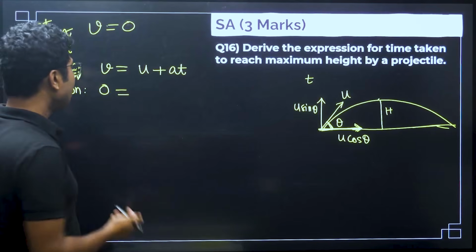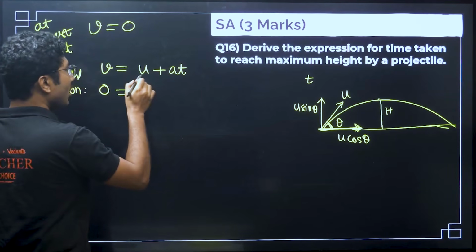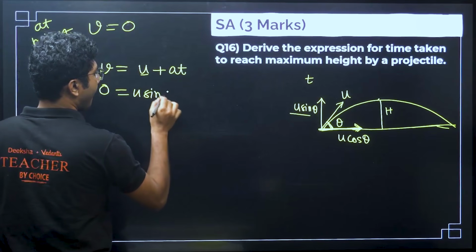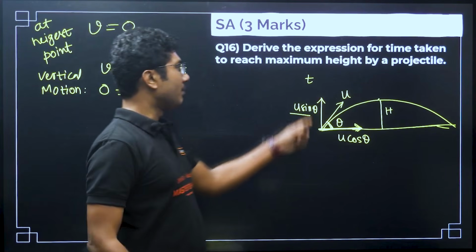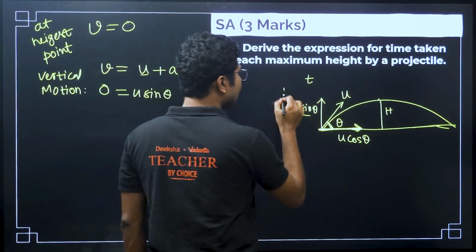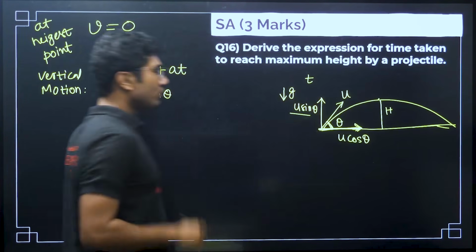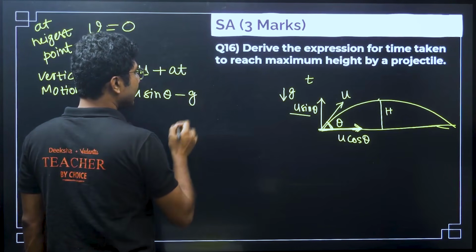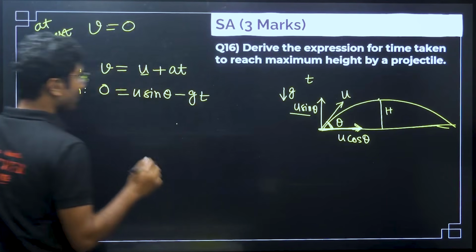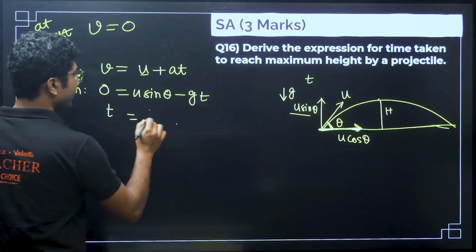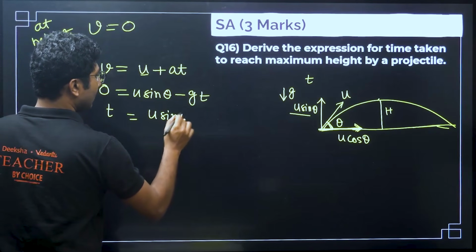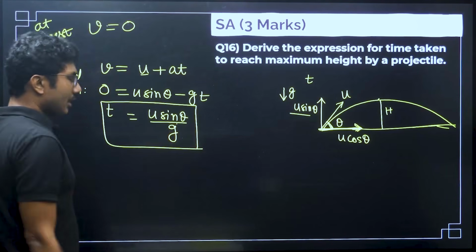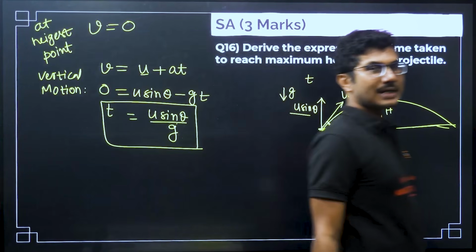The final velocity is 0, u is u sin theta, and the object is moving upward but gravitational acceleration acts downward, so there will be a negative. Instead of a, we write g, and t is equal to u sin theta by g. This is the time taken to reach the highest point or maximum height by the projectile.